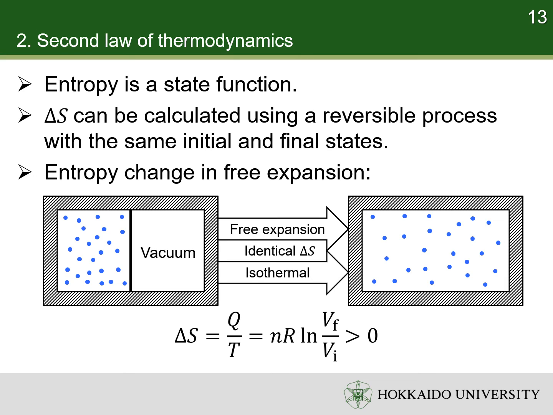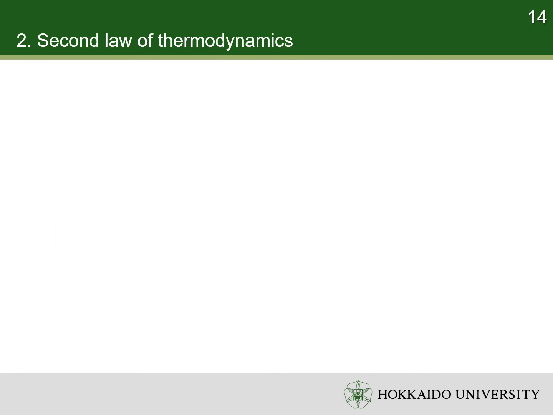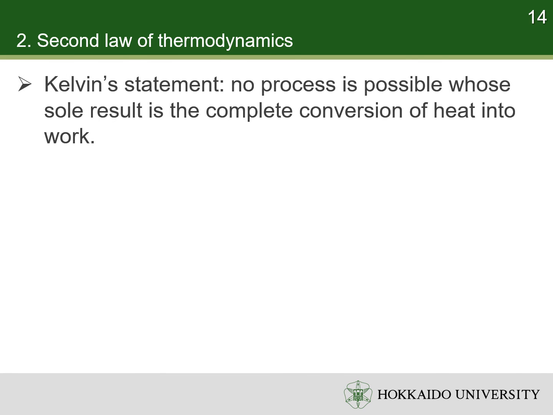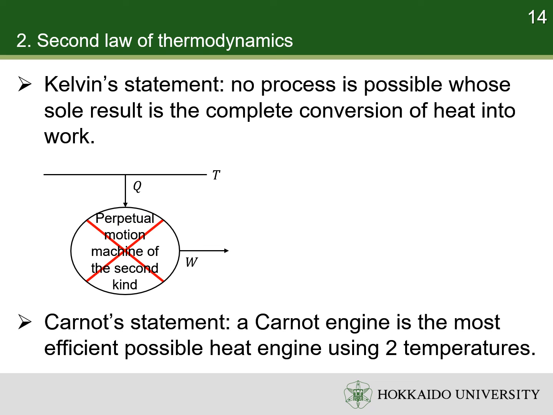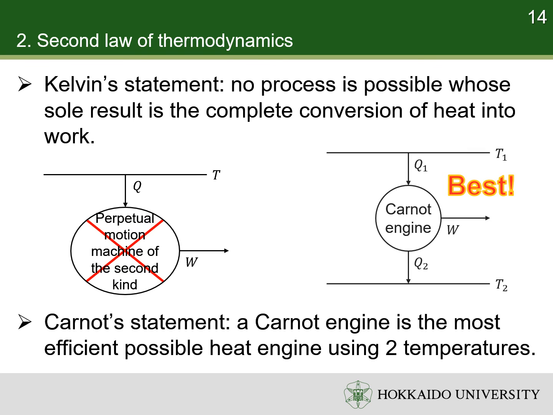There are various equivalent statements of second law of thermodynamics. Though, I will not prove the equivalency between them. Here, I show you two of them. Kelvin's statement of second law of thermodynamics states that no process is possible whose sole result is the complete conversion of heat into work. The perpetual motion machine of the second kind, which spontaneously converts thermal energy into mechanical work, violates the second law of thermodynamics. So, it is impossible. The Carnot statement of second law of thermodynamics states that a Carnot engine is the most efficient possible heat engine using two temperatures.